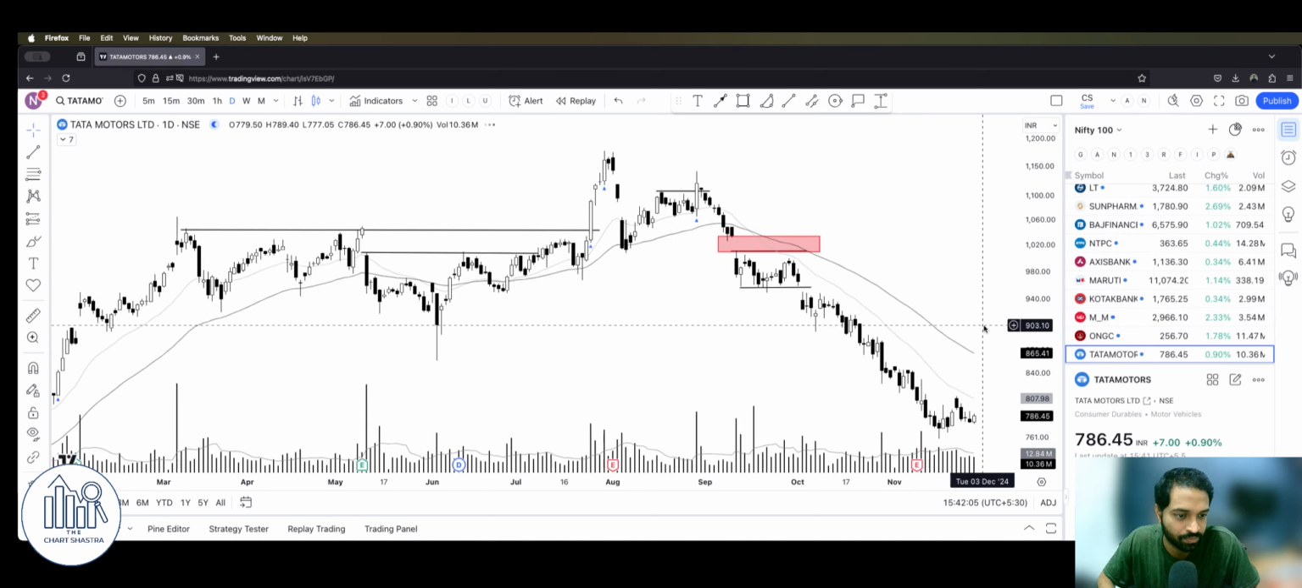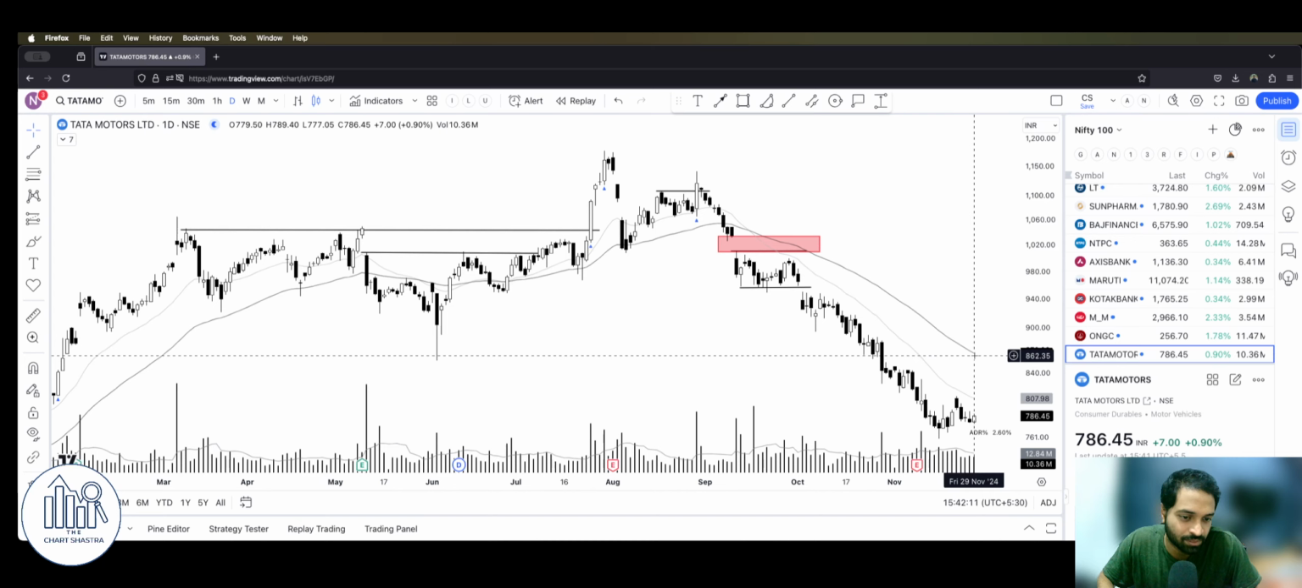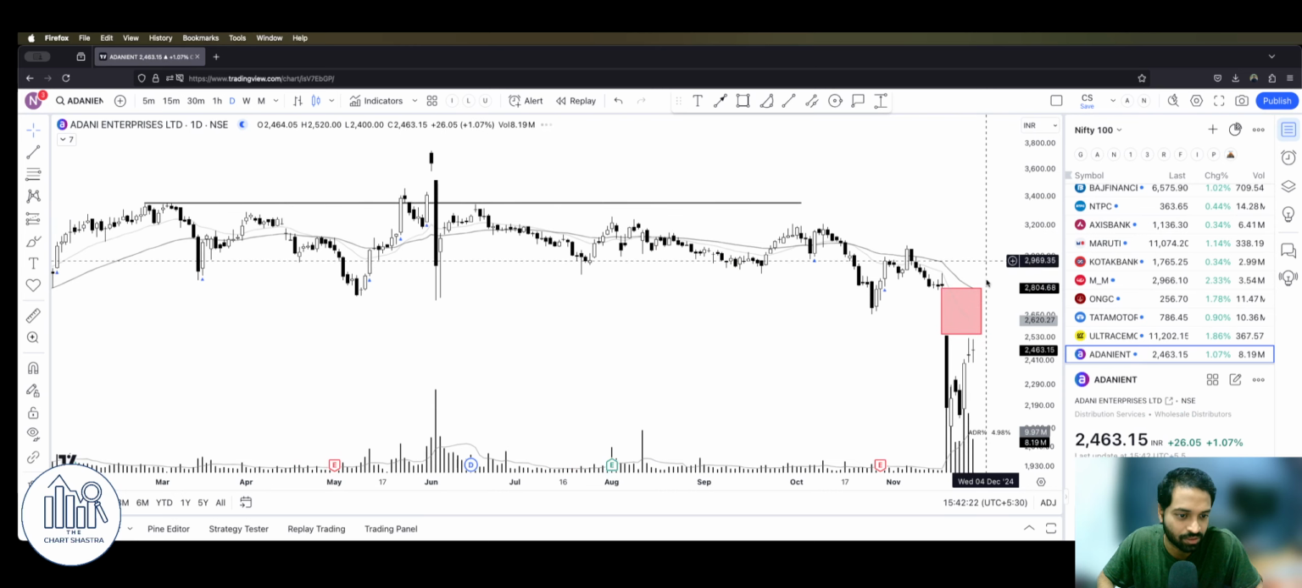Let's see tomorrow. Again, Tata Motors, despite this much correction, we would want some bounce, right? Even there is not enough strength for this bounce. Ultratech, nothing new here. Let this level get taken out, then we can talk.